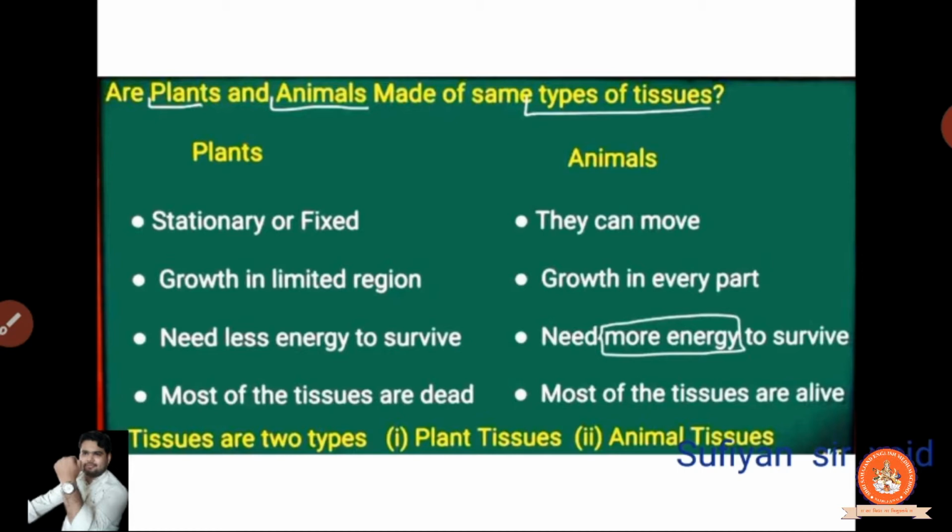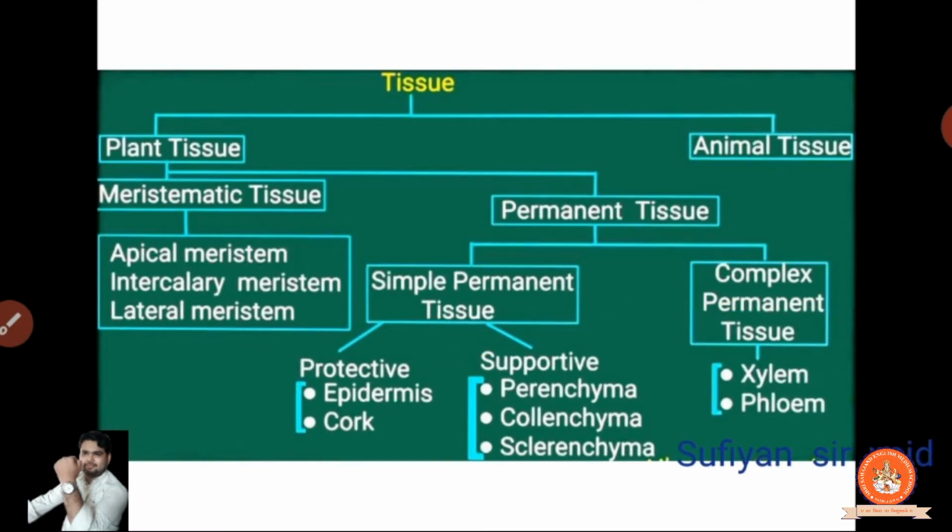Now from these we have categorized that the plant needs less energy, the animal needs more energy. Plants do grow, they have dead tissues, and they need less energy. Animals need more energy. It means they have two categories. Okay, so we will study those two portions, the plant and the animal. So tissues are going to be divided into two parts. One is about the plant, another is about the animal.